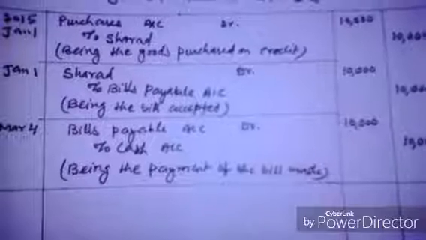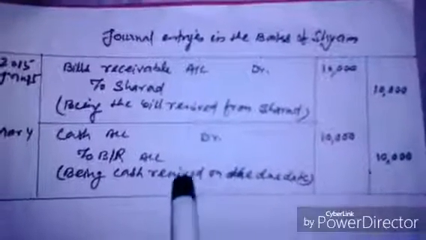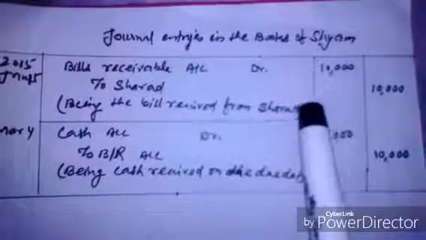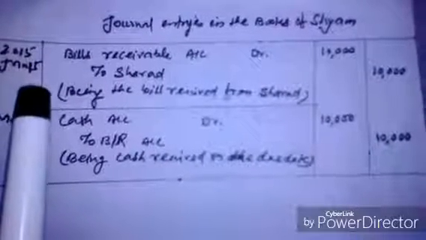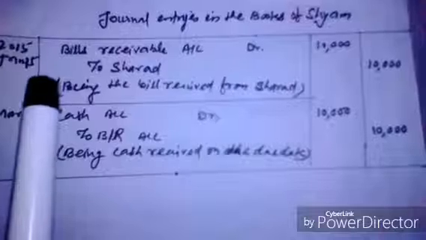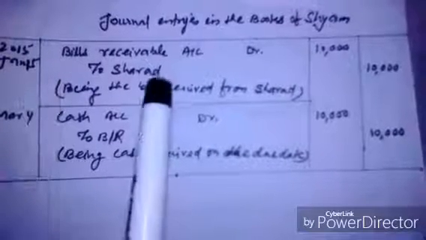We will pass the journal entries in the books of Shyam, that means in the books of the endorsee. So on 15th January 2015, Sharad endorsed the bill to Shyam. So the journal entry will be bills receivable account debit 10,000 to Sharad account 10,000, being the bill received from Sharad.